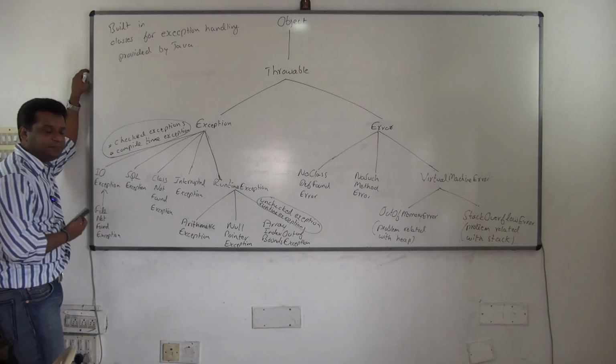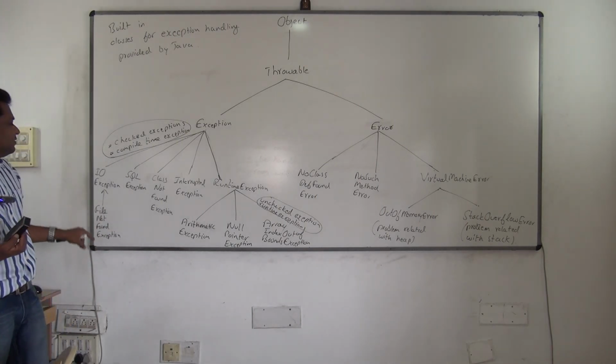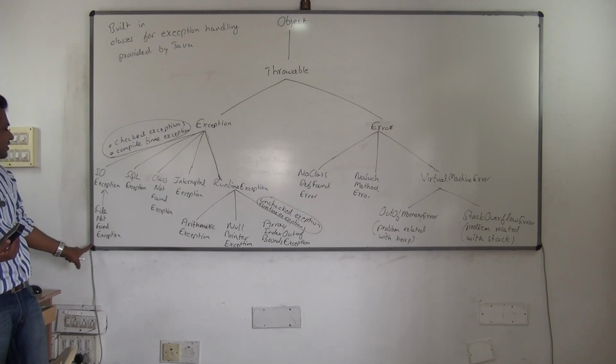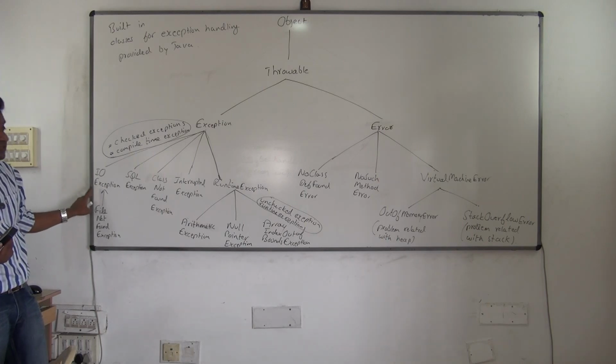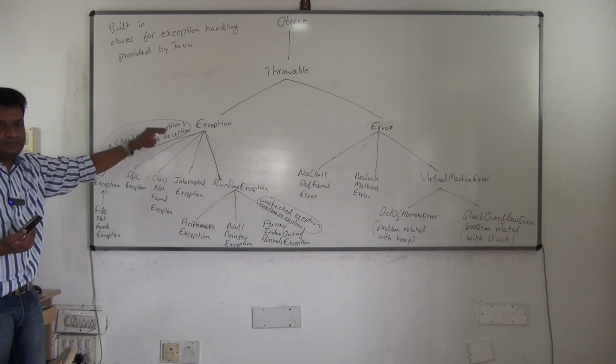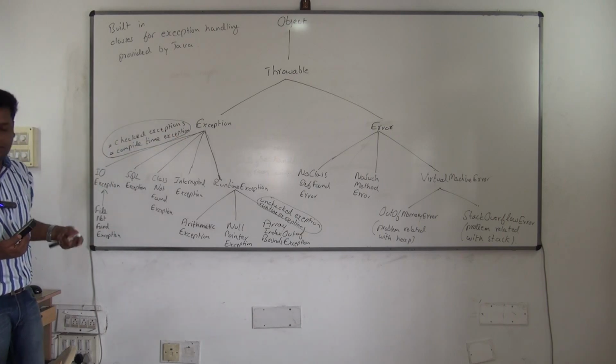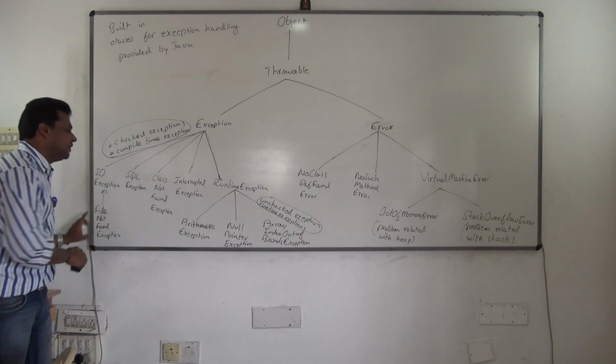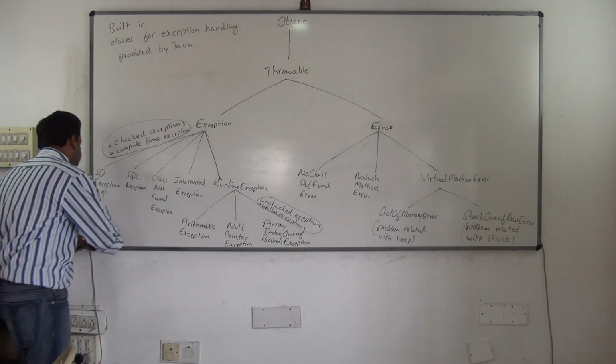Shall I clear all this? Understood now? And notice one thing here, this is very important. FileNotFoundException is a subclass of what? IOException. IOException is a subclass of Exception. Like this, other things will be there. I'll tell you why I highlighted that very shortly. Clear?